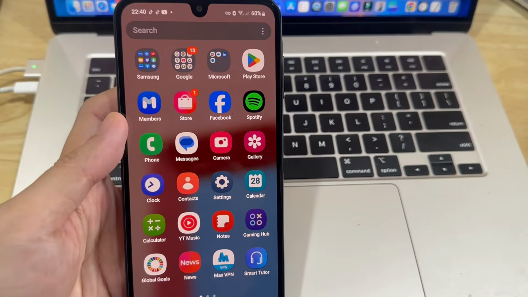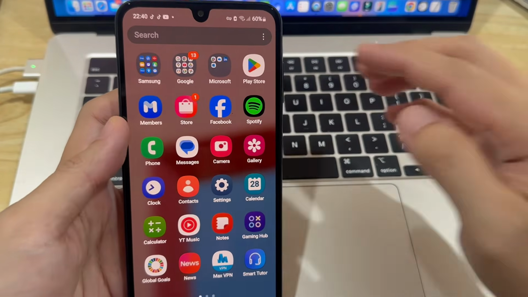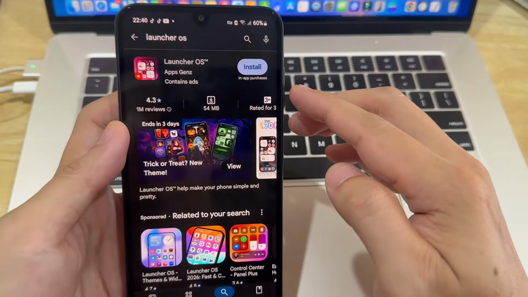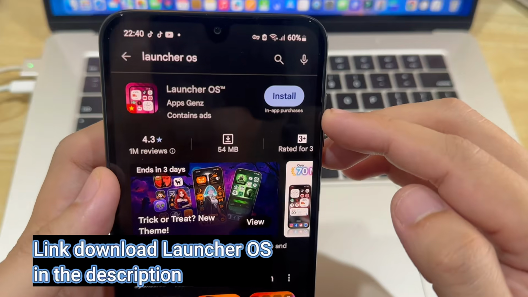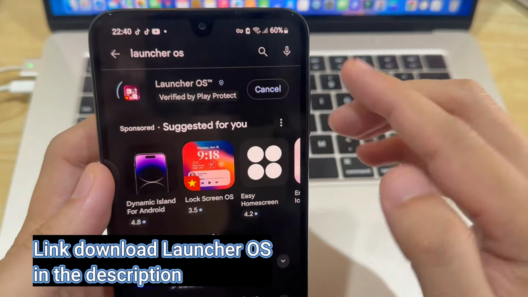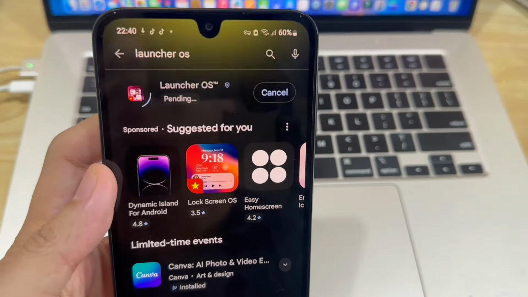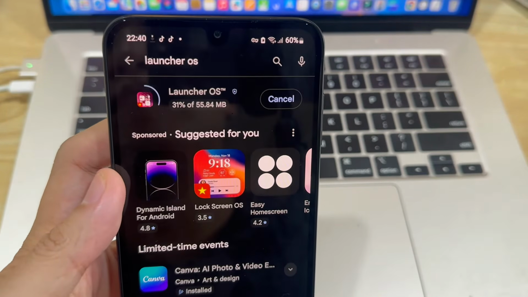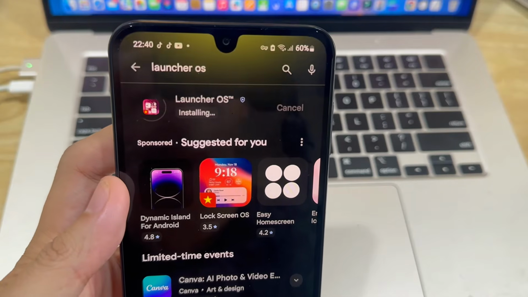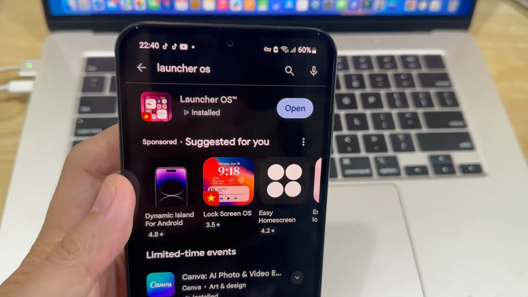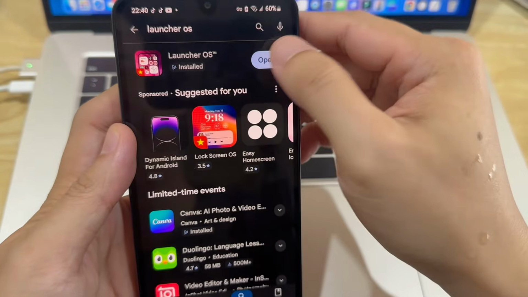First, we need to install an app. So let's open the Play Store and search for Launcher OS. Here is the app. Let's install it. After the installation, open the app.